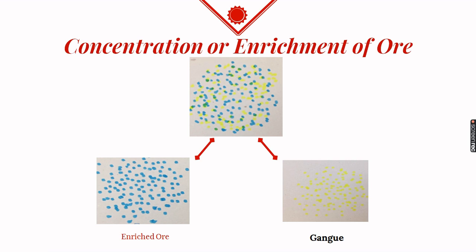Separation of ore from the gangue can be done by various methods which depend upon the physical and chemical properties of the ore. A few of the methods are gravity separation, then there is the froth flotation process which is done for sulfide ores, and magnetic separation which is done for ores of iron. So once the ore is separated from the gangue, then this ore is further treated to extract metal from it.